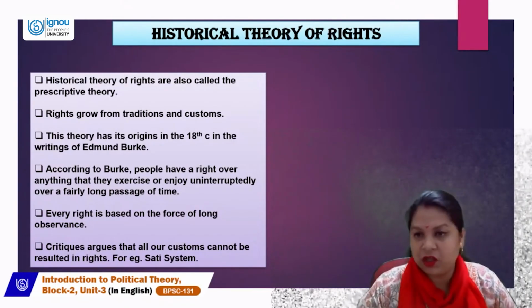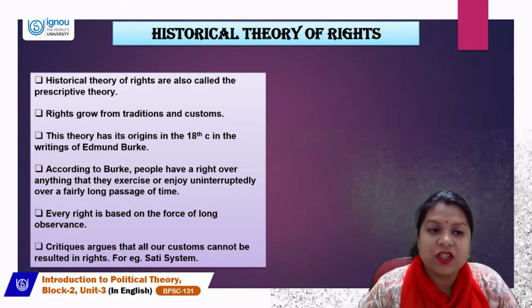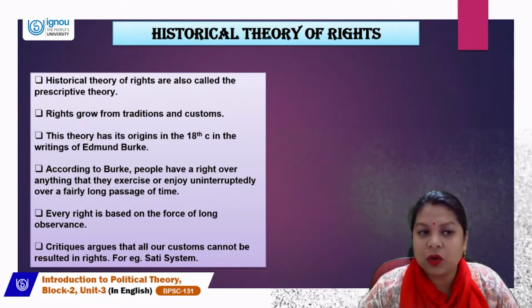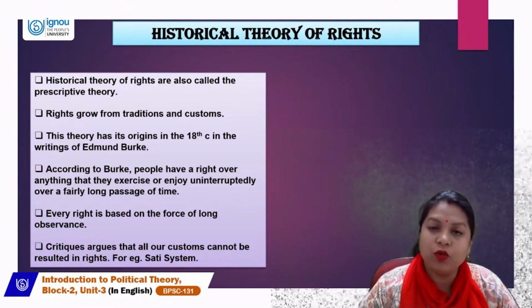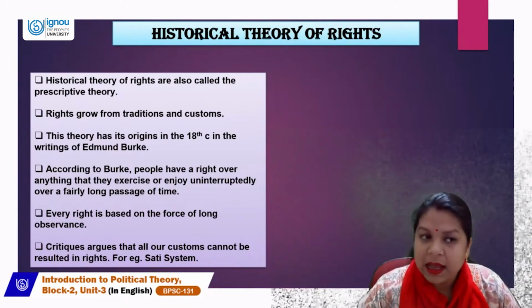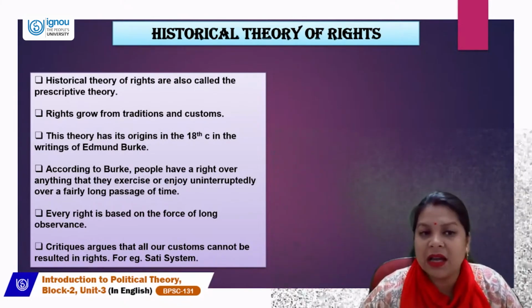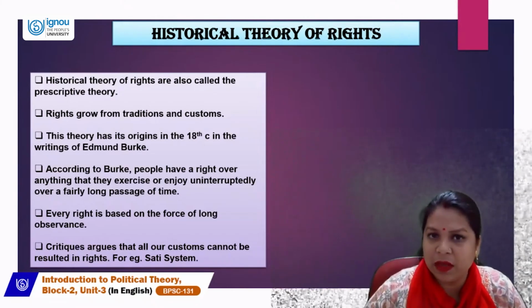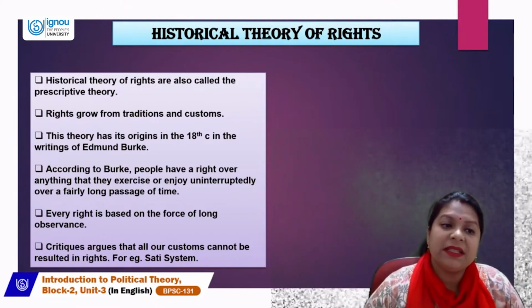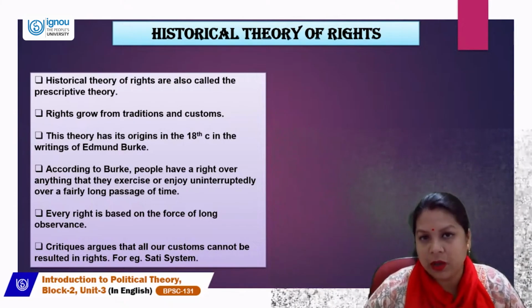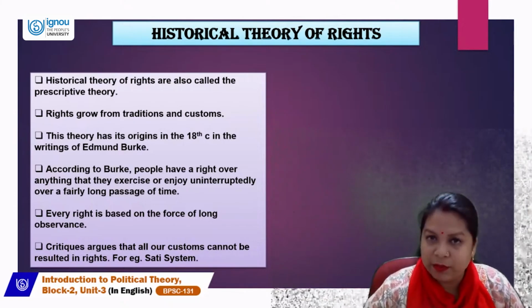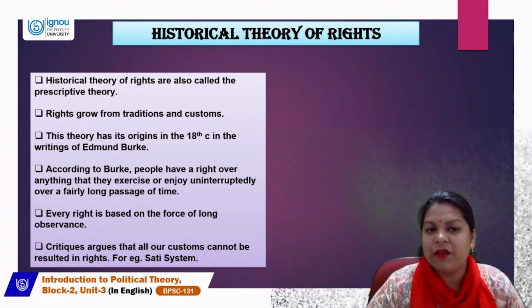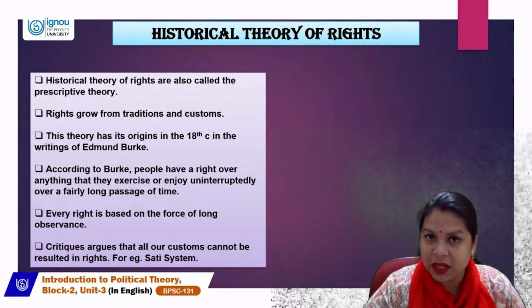What do we mean by the historical theory of rights? The historical theory of rights is also called the prescriptive theory. Do note it down, underline this, because many times you will be asked about the prescriptive theory and you will be confused about what we mean by it. Prescriptive theory is equal to historical theory. So this is important.